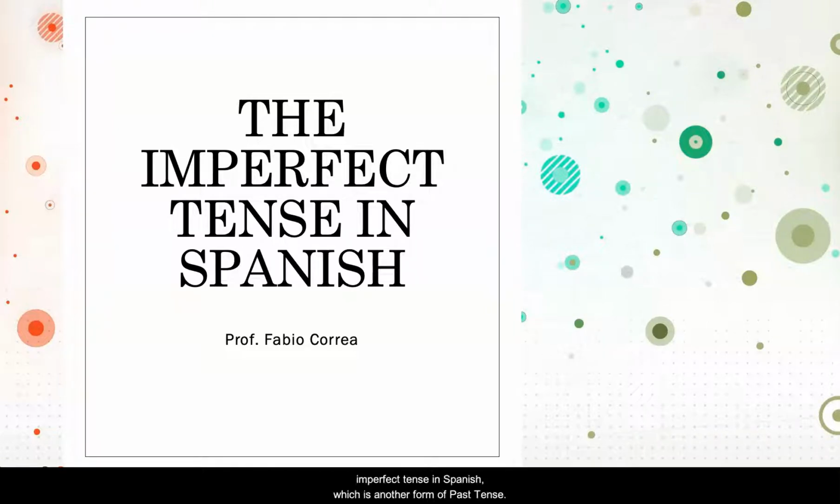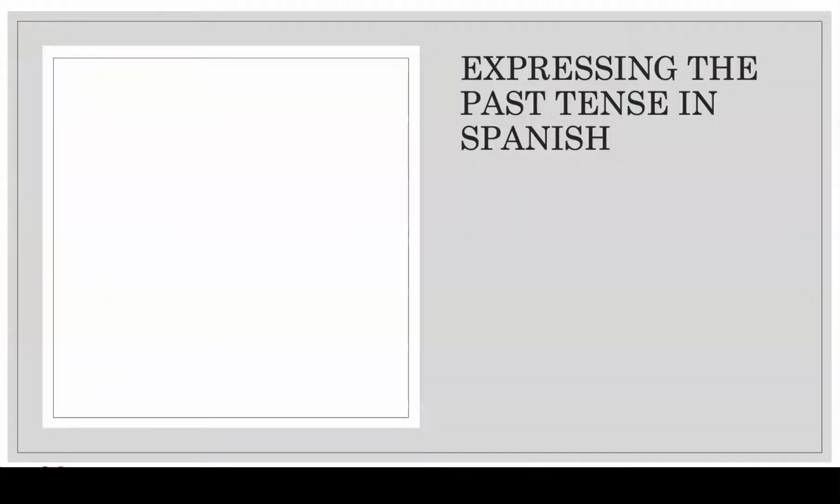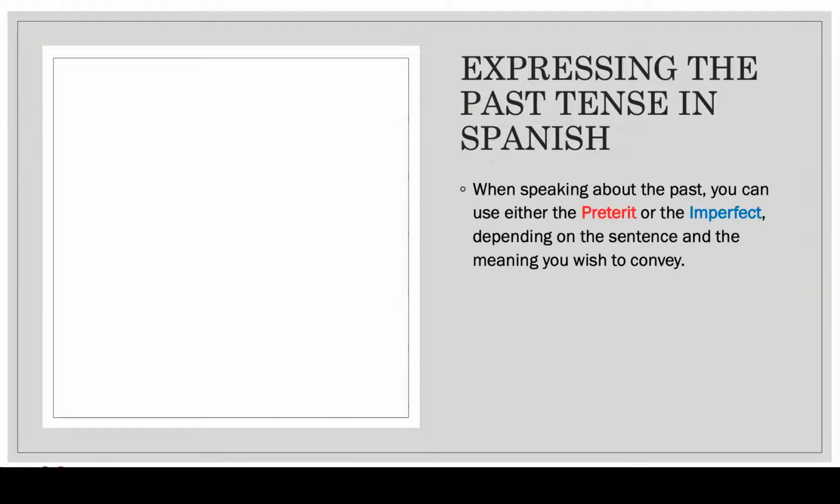I'm going to teach you the imperfect tense in Spanish, which is another form of past tense. Expressing the past tense in Spanish: when speaking about the past, you can use either the preterite or the imperfect, depending on the sentence and the meaning you wish to convey.